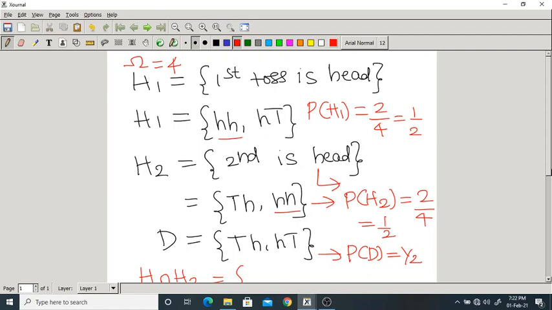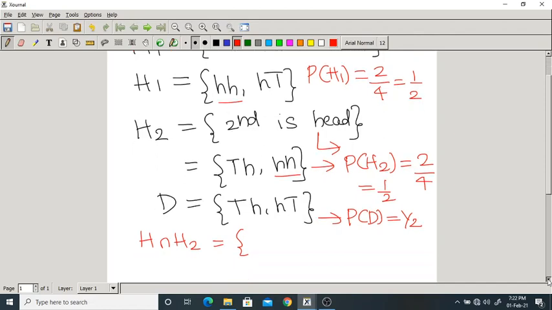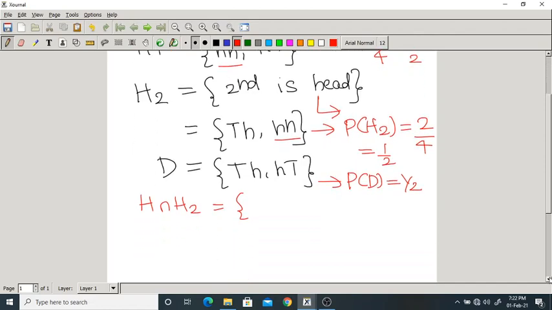So only one is common. Correct? What is that? HH. Now what is the probability of H1 intersection H2? The number of elements in H1 intersection H2 is 1, total number of elements are 4, so it is 0.25. This is 0.5.